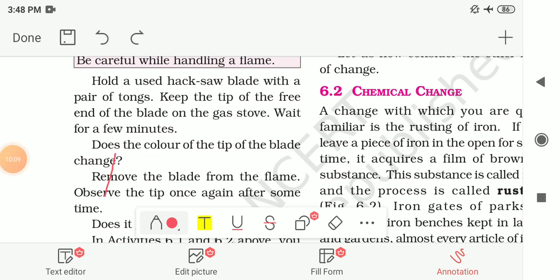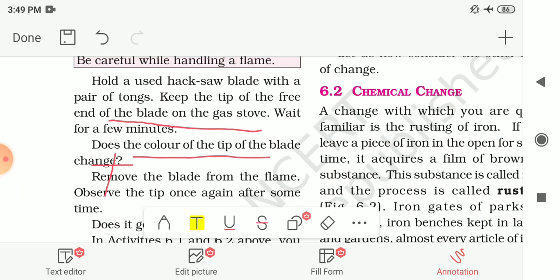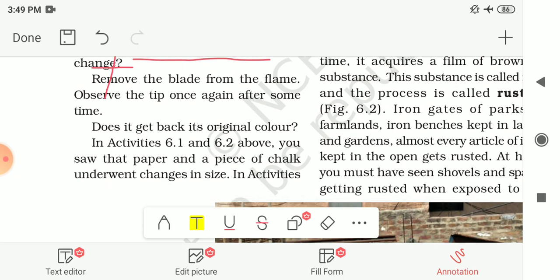As you have seen the hacksaw, you have to hold the blade of this hacksaw with a pair of tongs and keep the tip of the free end of this blade on the gas stove. That means you have to heat the blade from one of its ends. Wait for a few minutes, and then does the color of the tip of the blade change? You have to observe the color of the blade after heating it for a few minutes.